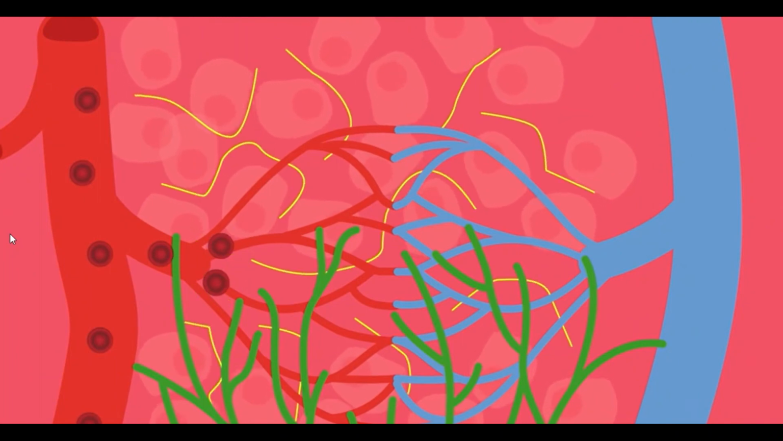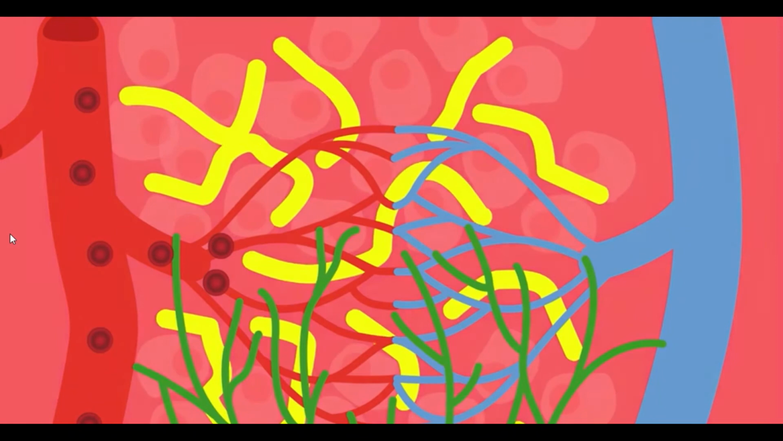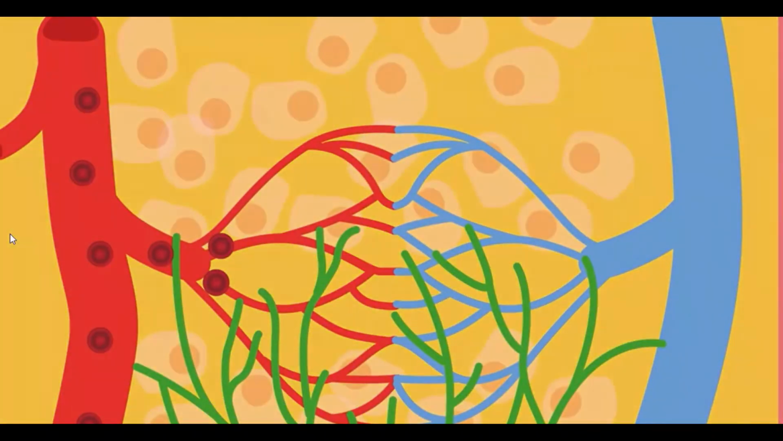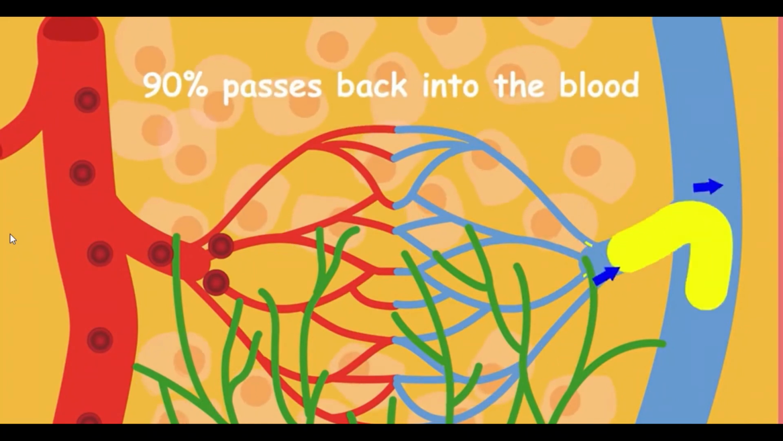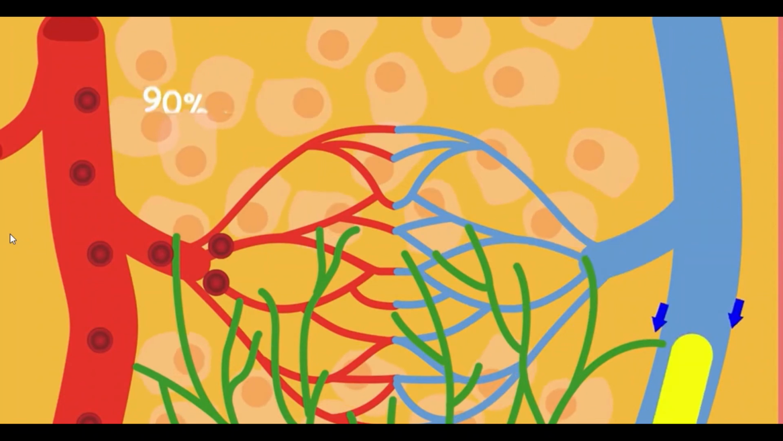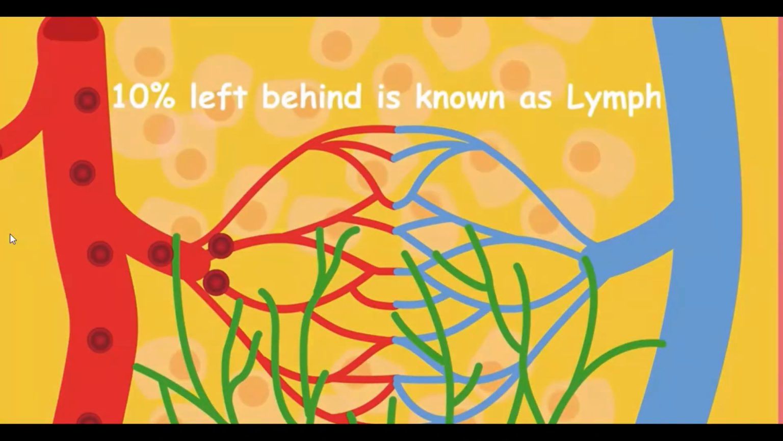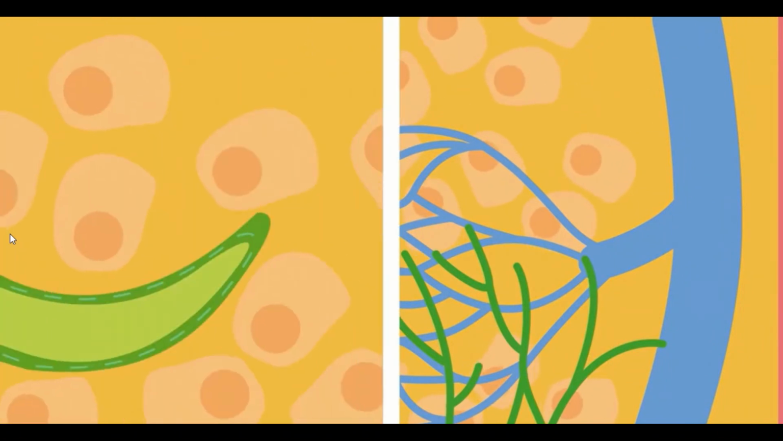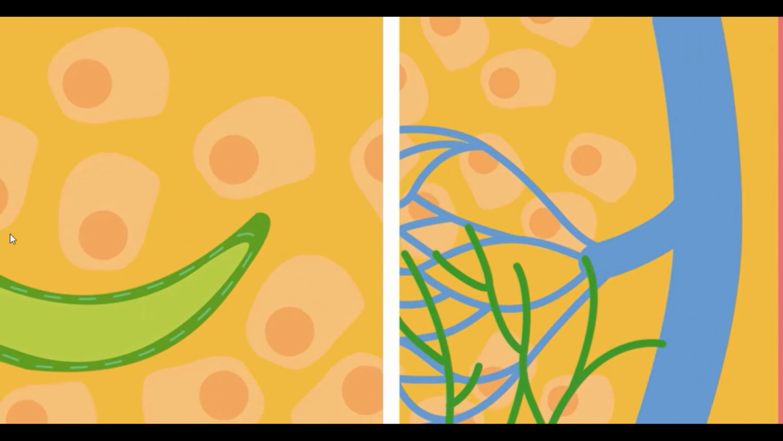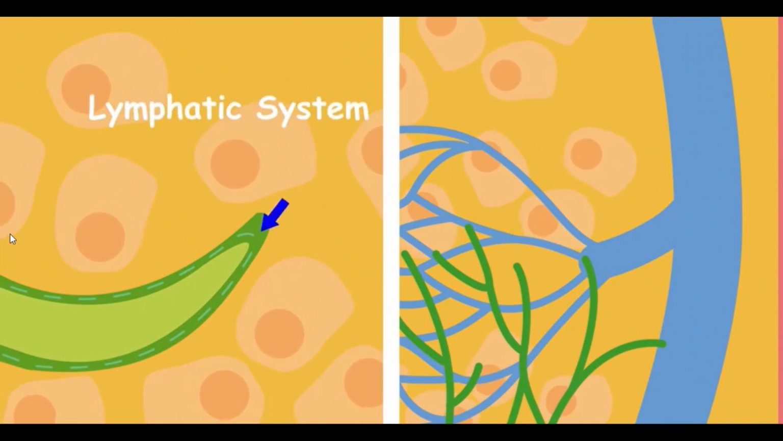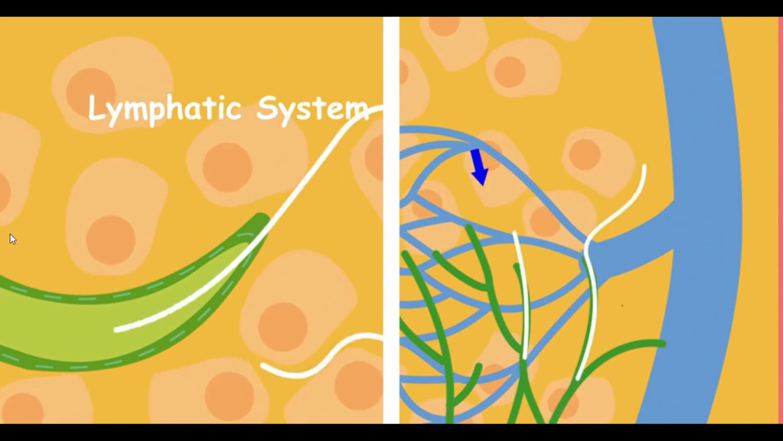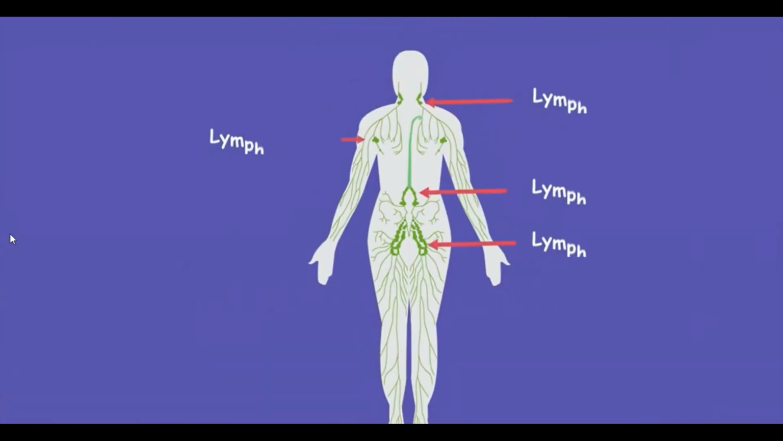There, plasma becomes a tissue fluid and surrounds the tissue and then collects the waste products, excess water and toxins from the cell. 90% of this fluid passes back into the blood circulation. However, 10% of the fluid is left behind and this is known as lymph. We therefore need a system to drain this lymphatic fluid so that we don't end up with a swollen fluid balloon. Hence, in the lymphatic system, the lymph fluid drains into the lymph vessels.